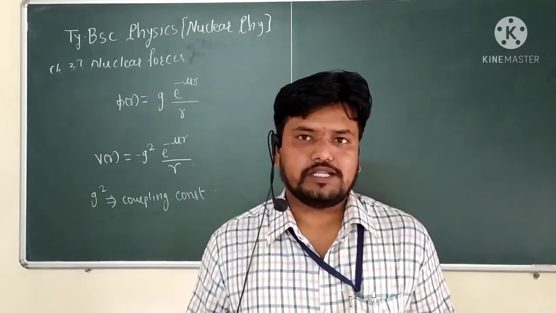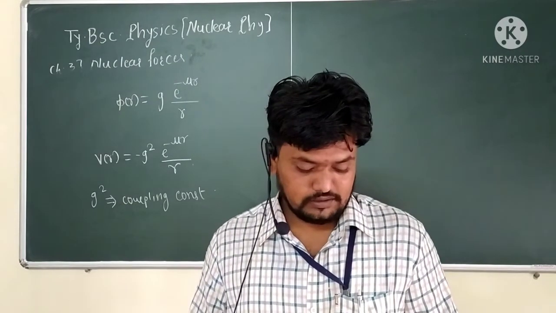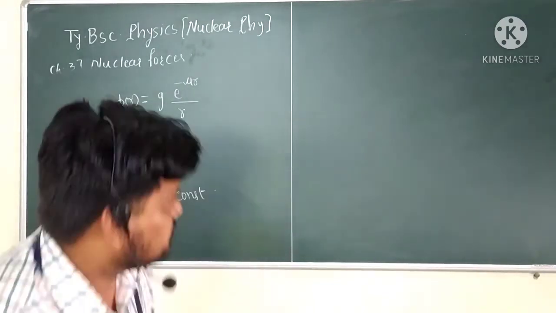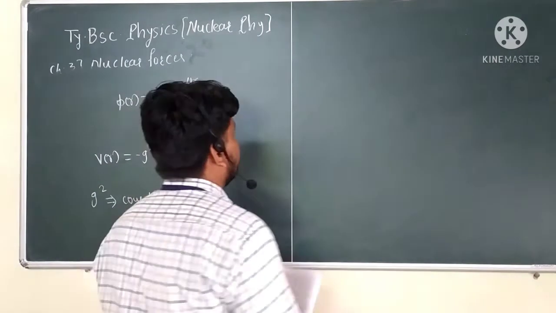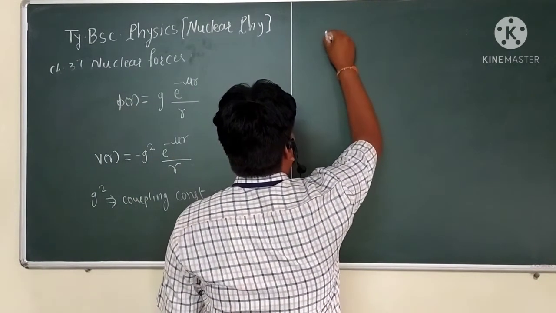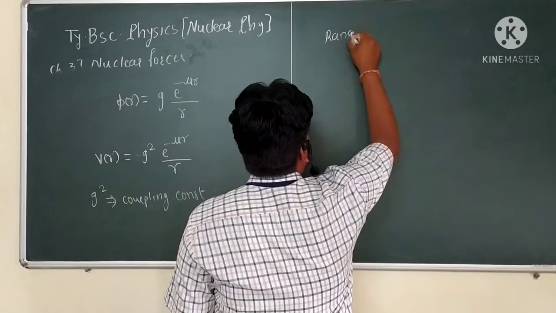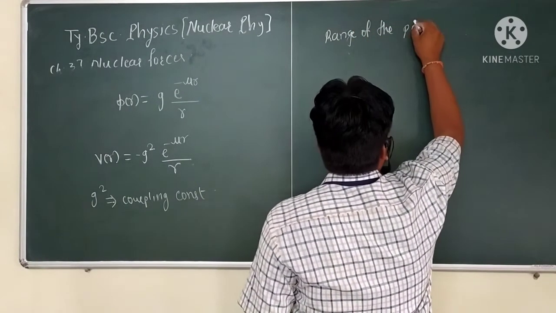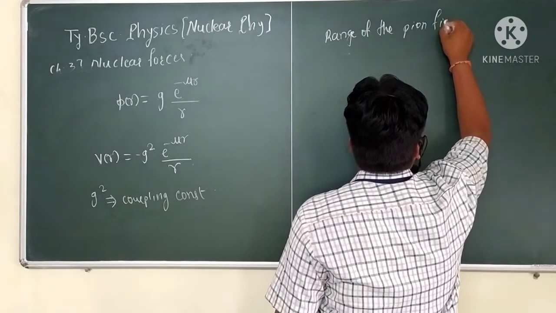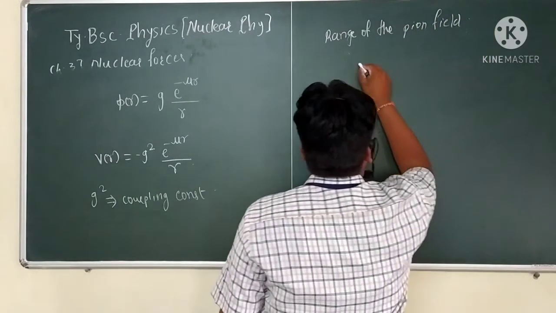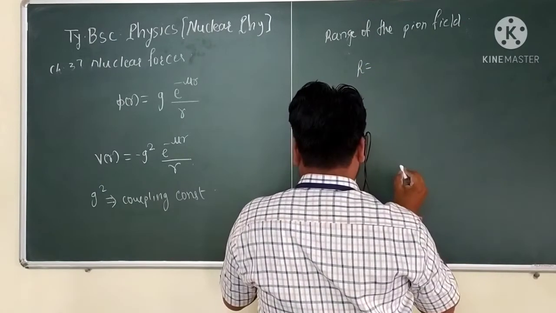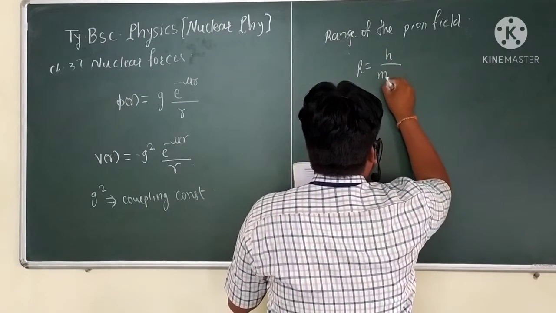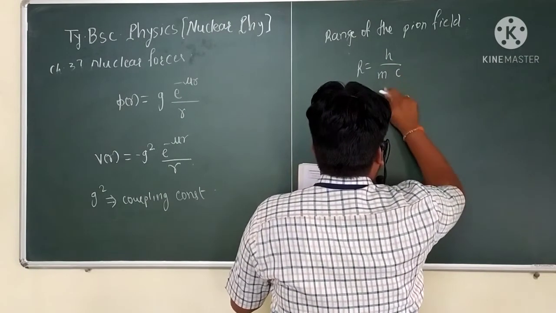Compared with the Coulomb potential, there is an exponential factor in the argument. So that is given by the Yukawa principle, and Yukawa noted that the range of the pion field, which is denoted by the capital R, is nothing but h upon m_pi c, h upon m_pi into c.